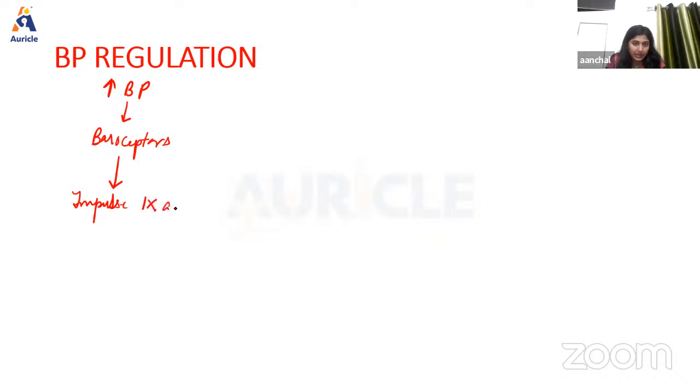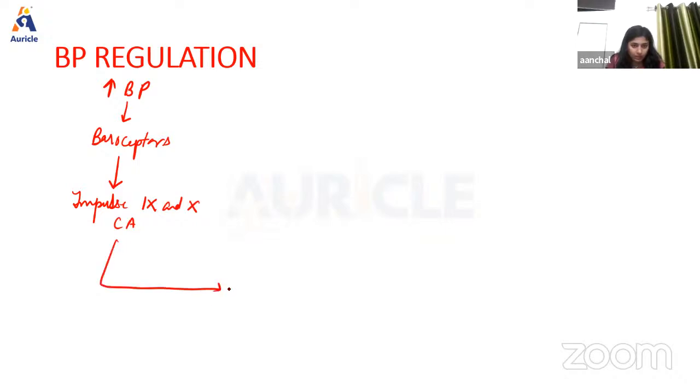Baroreceptors are basically those receptors which respond to change in blood pressure. So if there is an increase in BP, this increase in BP is going to stimulate baroreceptors. And these baroreceptors will send a signal to the nucleus tractus solitarius through the 9th and 10th cranial nerves.